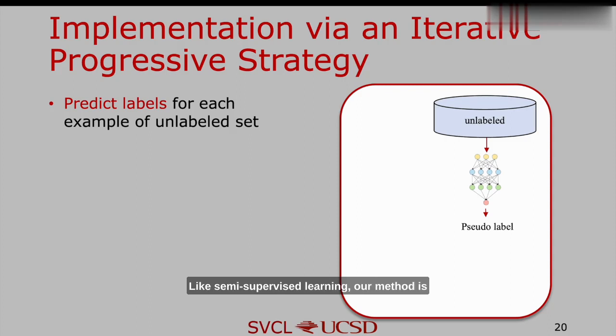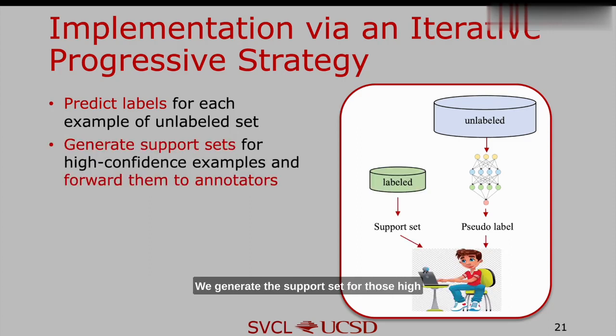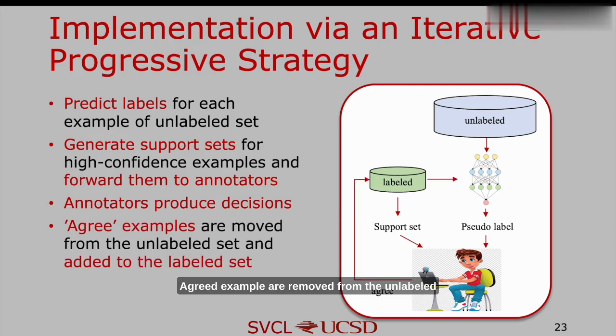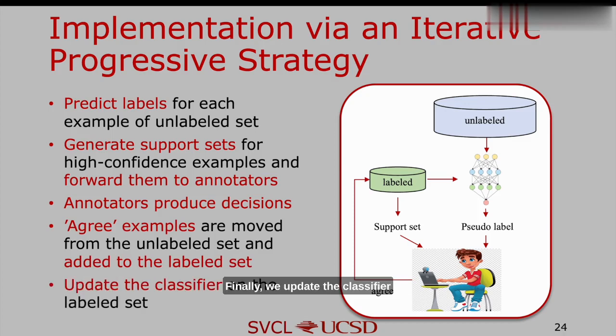Like semi-supervised learning, our method is implemented in an iterative, progressive way. At each iteration, we get the pseudo label for each unlabeled example. We generate the support set for those high-confidence examples and forward them to human workers. The annotators produce their decisions. The agreed examples are removed from the unlabeled set and added to the labeled set. Finally, we update the classifier with the currently labeled set.